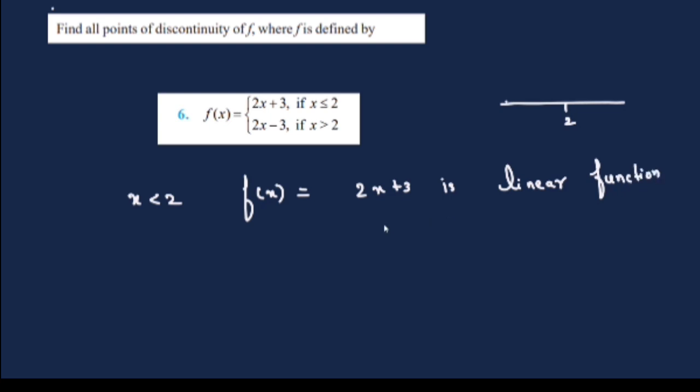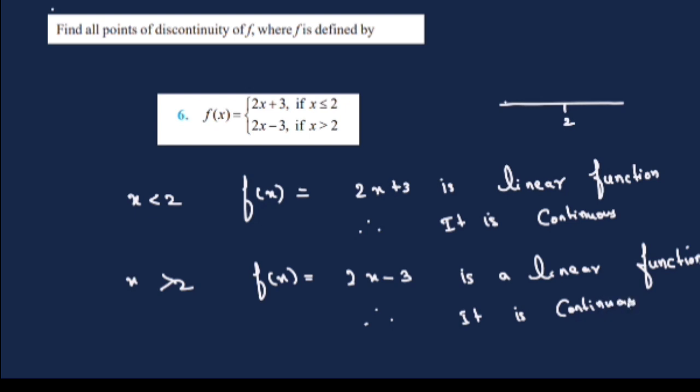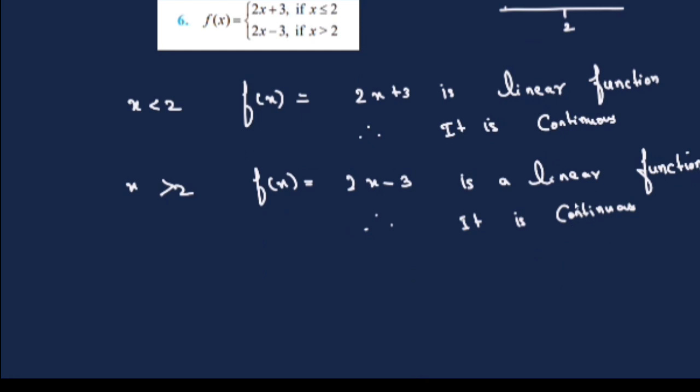You know what a linear function is? It is always continuous. There won't be any point, any break there. So less than 2, it is not a problem. What about x greater than 2? The function is given as 2x minus 3. So greater than 2 also, the function is a linear function. Therefore it is continuous. Less than 2 and greater than 2, the function is continuous. So we have to check only at 2. At the point 2, we have to check whether the function is continuous or not.